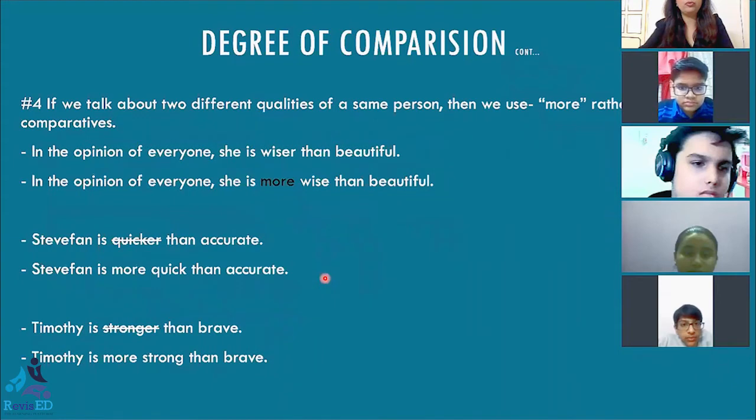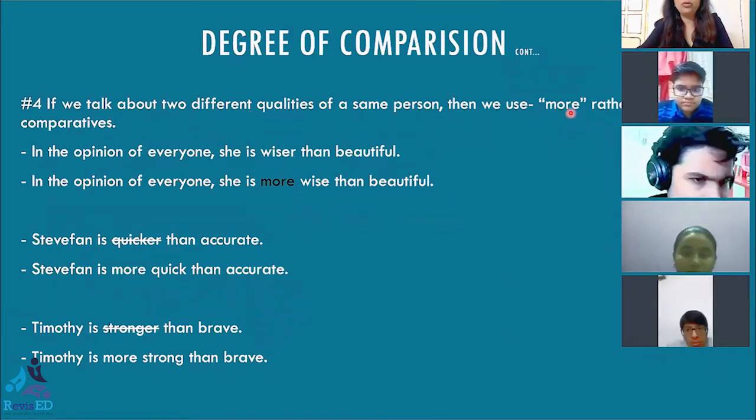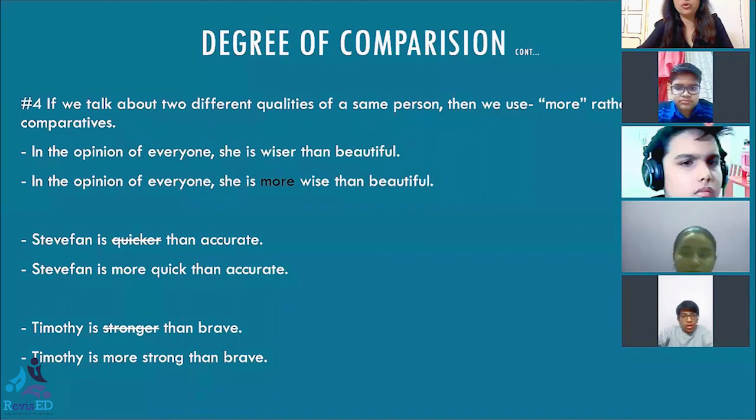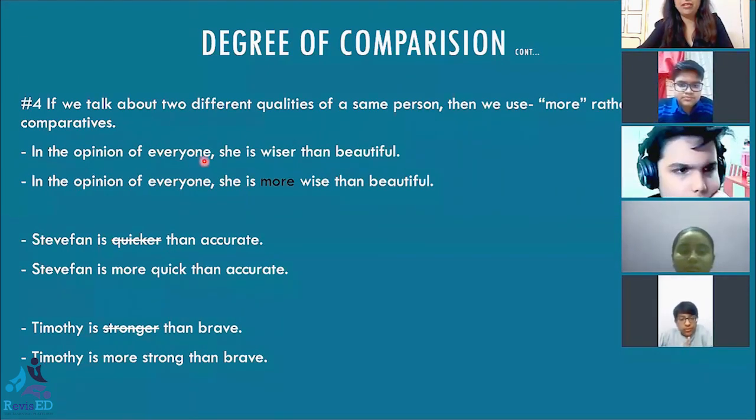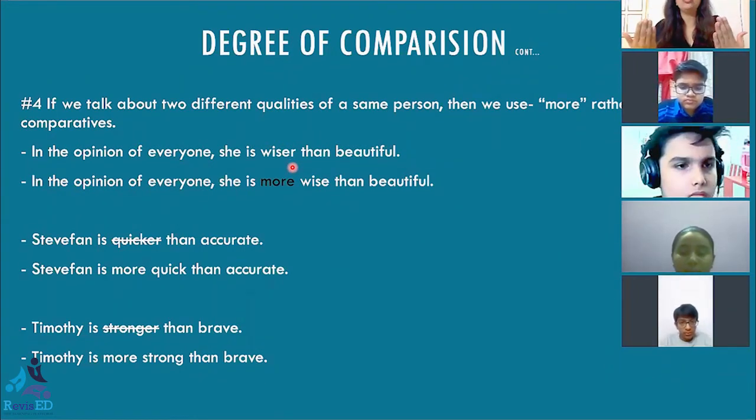Coming over to the fourth point, what does this point say? If we talk about two different qualities of the same person, then we use more rather than the ER version of the comparatives. See, in the opinion of everyone, she is wiser than beautiful. Now, here we mean to say she is wise and she is beautiful. She has both the qualities.